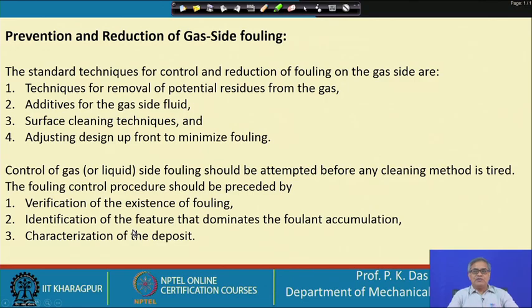So, you see whatever we have discussed, if one really has to take care of it, the chemistry department of the plant has to be very careful, and has to do a good kind of analysis of what is the chemical composition, physically what is happening. Then only one can have a good strategy of fouling control, and the same heat exchanger can be used for different applications.